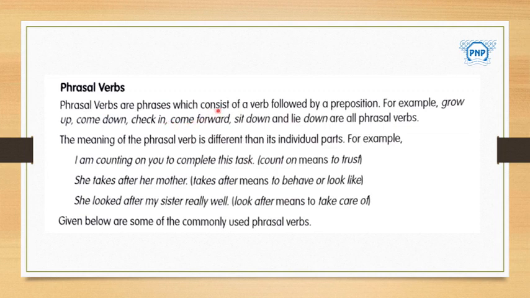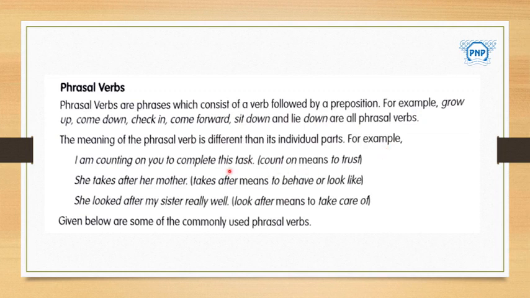So phrasal verbs are phrases which consist of a verb. You can see here, phrasal verb means phrase plus verb, consisting of a verb followed by a preposition. For example, grow up. Here grow is a verb and after that up is nothing but a preposition. First the verb would be there and after that there would be a preposition. Check in, in is a preposition. Come forward, forward is a preposition. Sit down, down is a preposition. Lie down, down is a preposition. So all these are phrasal verbs.